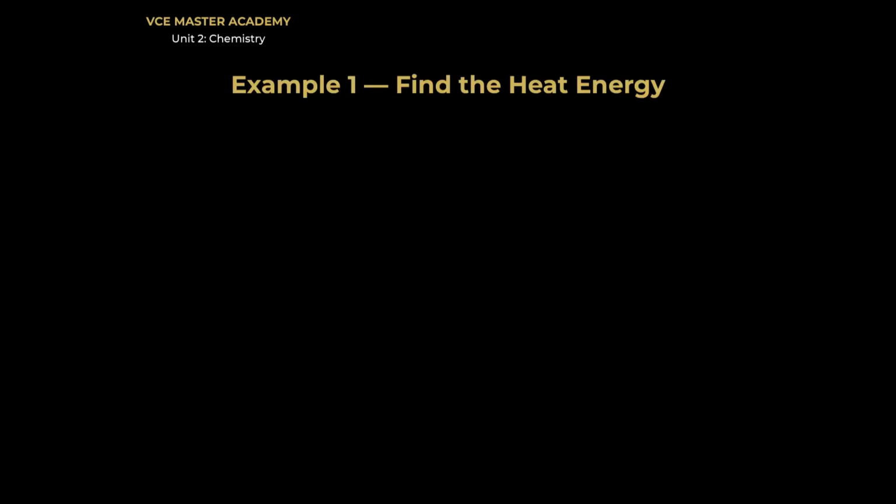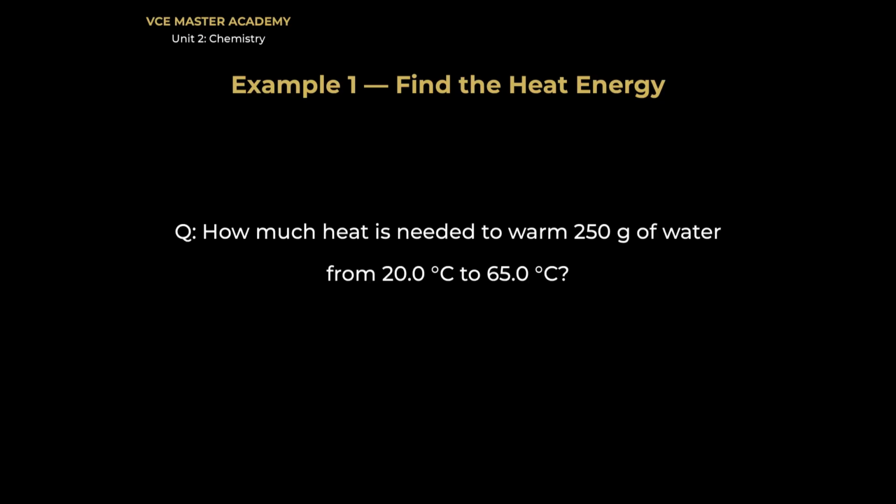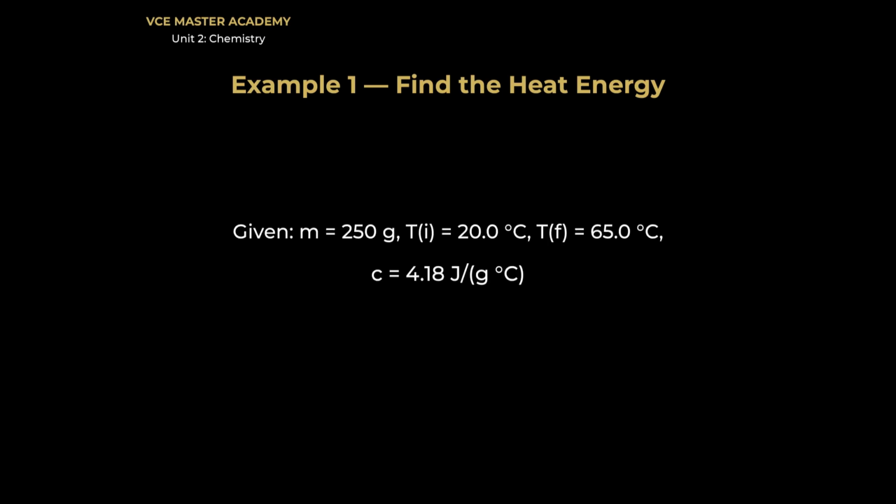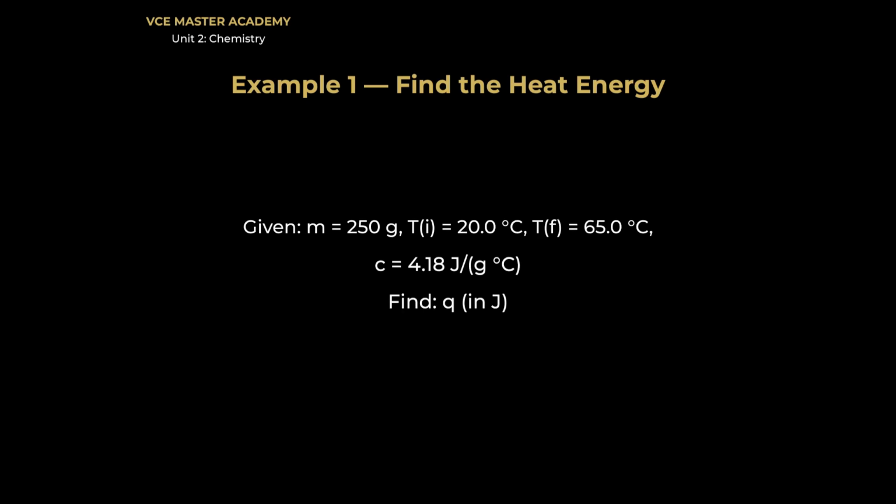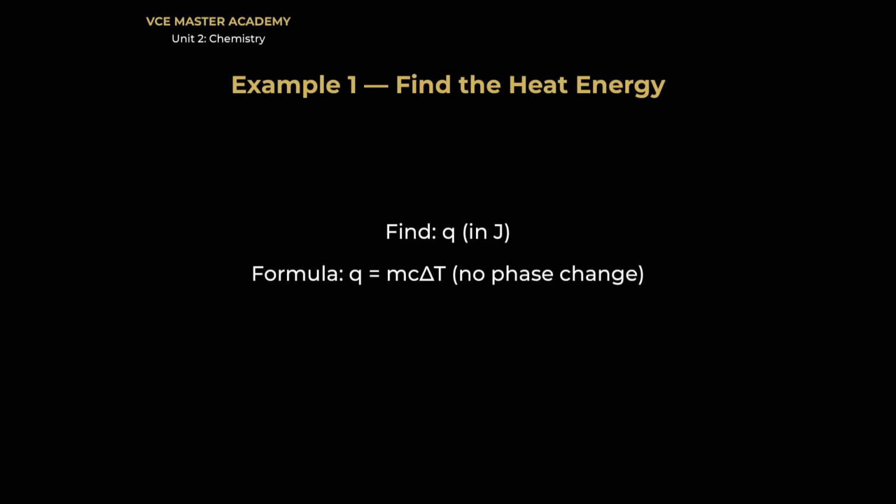Now let's calculate. Example 1. The basic version. We'll go step by step, and we'll use these same steps every time. How much heat do we need to warm 250 grams of water from 20 degrees to 65 degrees? Step 1. Write down what we're given. Mass, start temperature, final temperature, and C for water. Step 2. What are we finding? Q, the heat energy, in joules. Step 3. The formula. The water stays liquid the whole time, so we're allowed to use it.